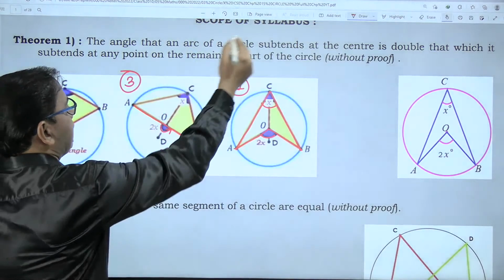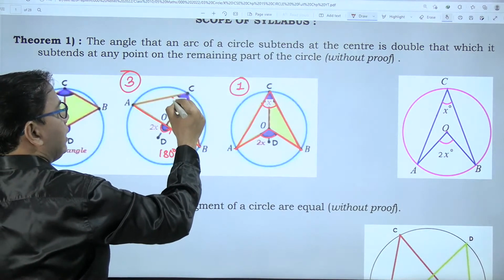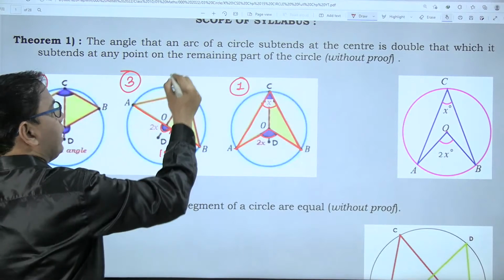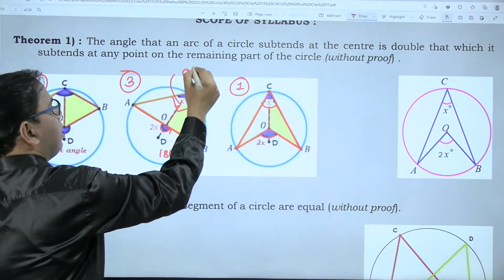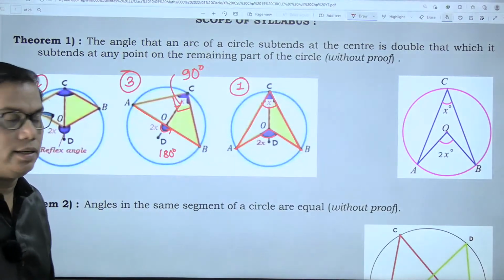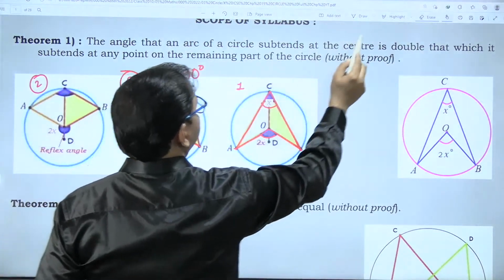That doesn't make any difference to our theorem. The measure of the inscribed angle is still half. Half of 180 is 90 degrees. So in this case, the measure of the inscribed angle will be 90 degrees. Are you getting this situation?